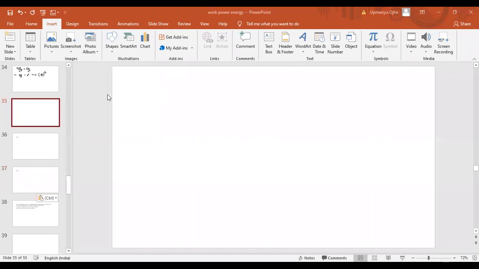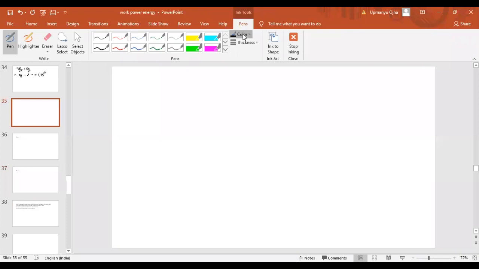Now the next concept is collision. This is important because problems have been asked directly from collision itself. Whenever bodies collide, the first thing is that the net force during the collision should be 0.